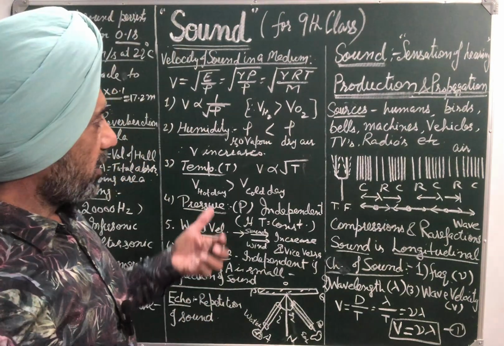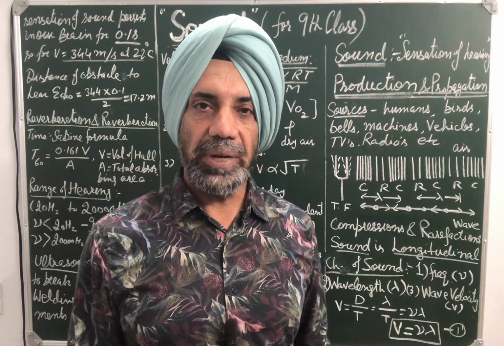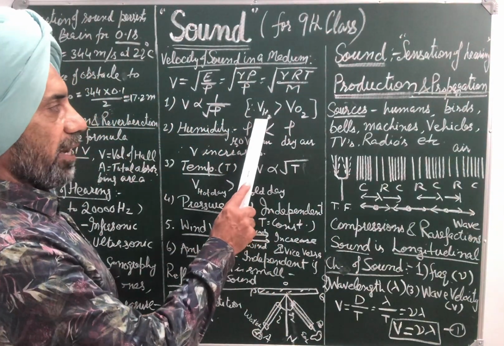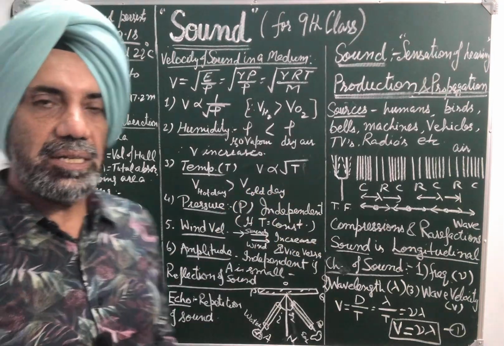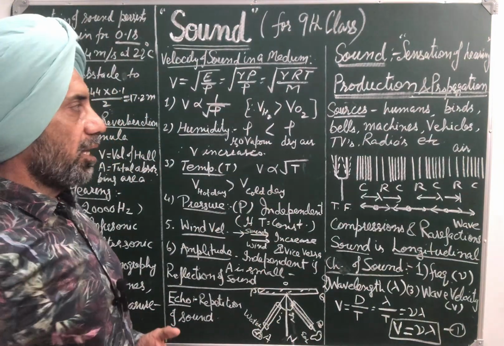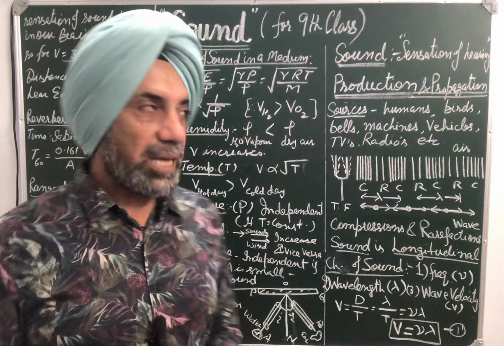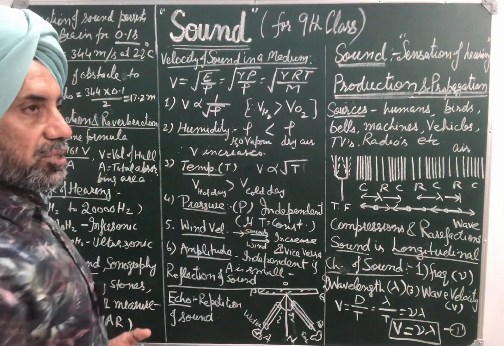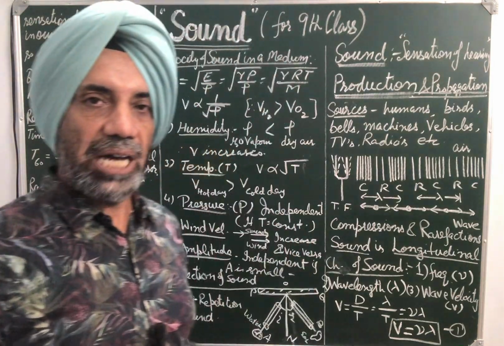Velocity of sound increases with the decrease of density of the medium. That's why the velocity of sound in hydrogen is more than the velocity of sound in oxygen, because hydrogen is lighter than oxygen. In other words, the density of hydrogen is less than that of oxygen. If you calculate, the velocity of sound in hydrogen is about 4 times the velocity of sound in oxygen.